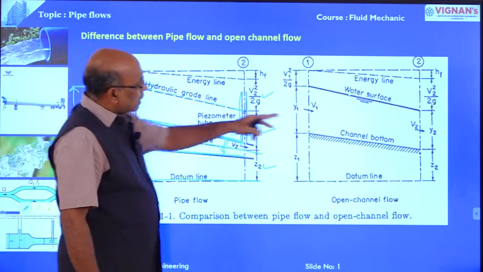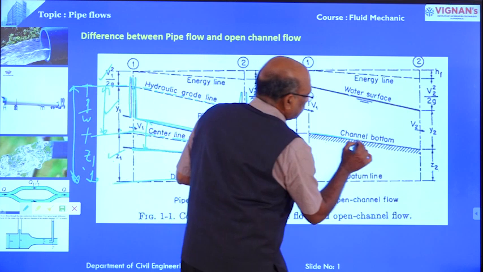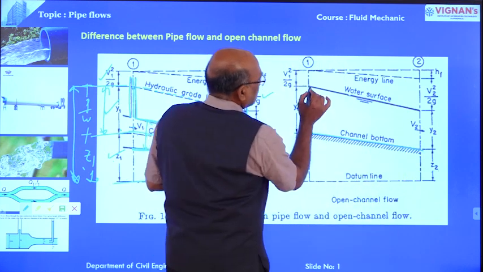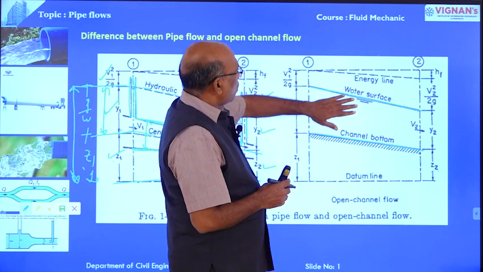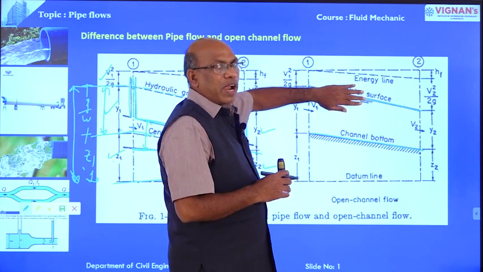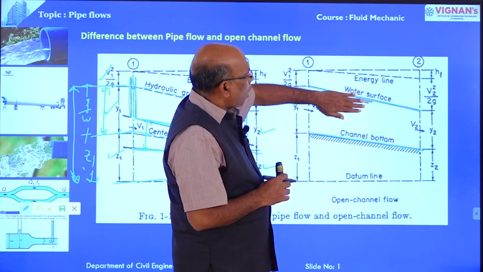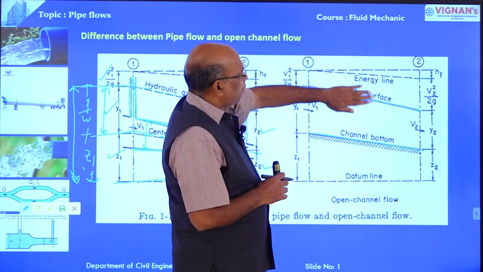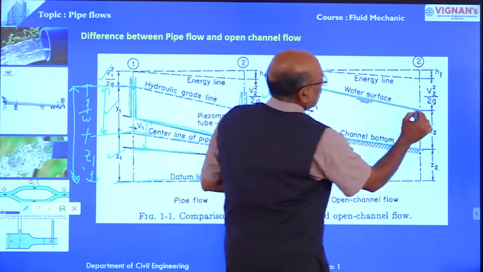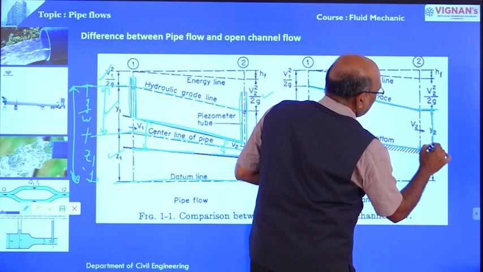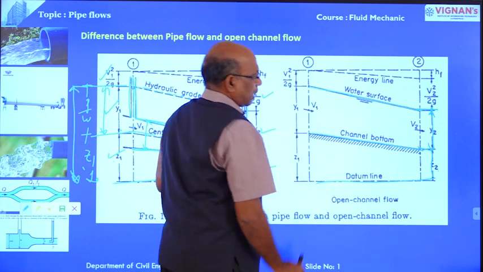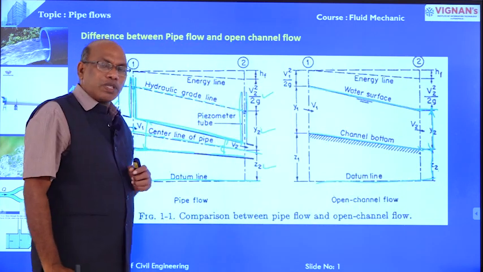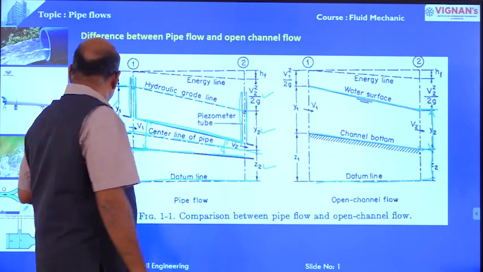Whereas in open channel flow, this is the bottom of the channel and this is the free surface of the water. Here there is no hydraulic gradient line, because the water is exposed to the atmosphere, that is the free surface here. This is the pressure head, which is nothing but the depth of flow in the open channel. This is the datum head. This is the difference between open channel flow and pipe flow.